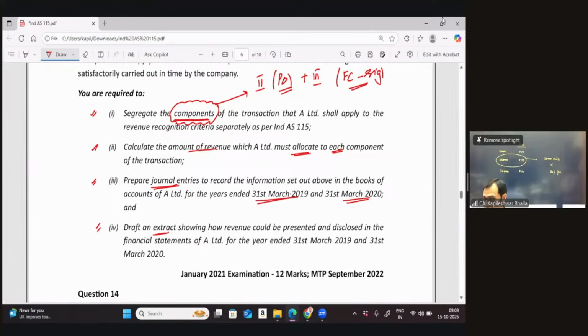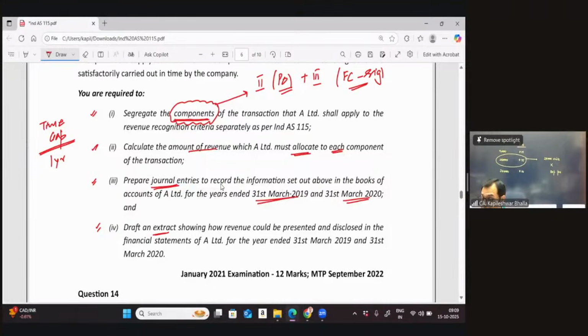Okay, now before we solve, let's put across a few questions to you at this stage. When you look at the presence of the financing component in the transaction, the first thing that comes to the mind is the time gap. The first thing we look at is the presence of the time gap. Can I say the time gap between transfer of control of goods and services and the collection is exactly 12 months? I would not even say that it is more than 12 months. I would say it is exactly 12 months.